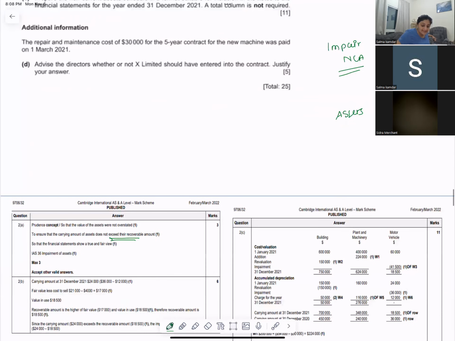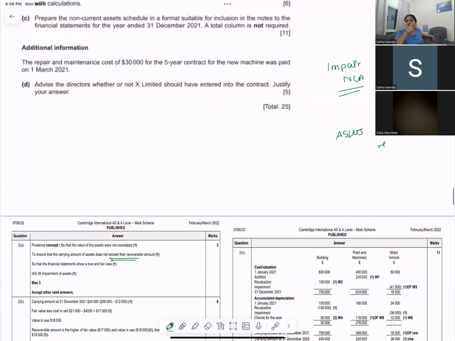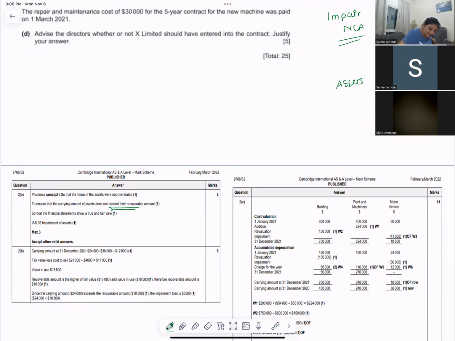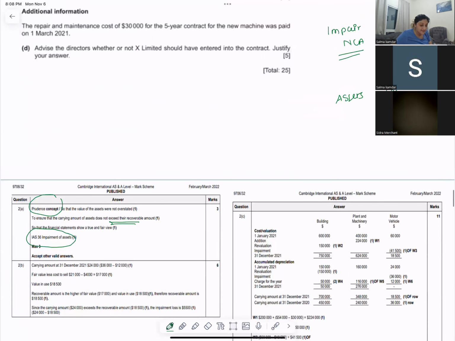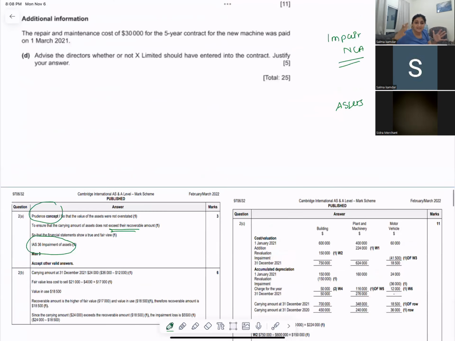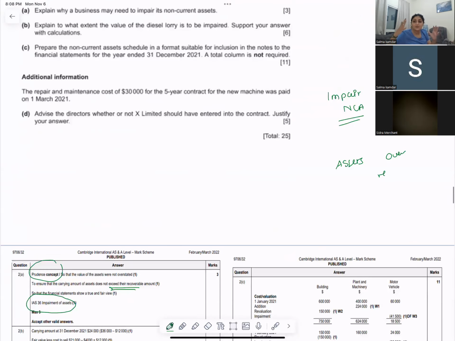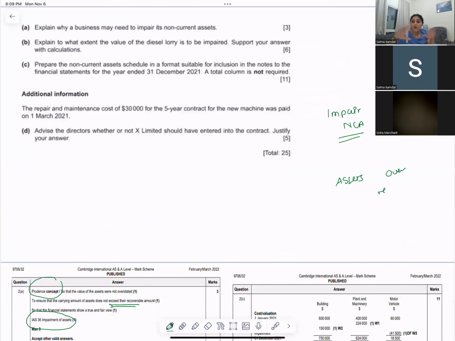When you're doing this, you are following the accounting concept of prudence, and IAS 36 of impairment of assets. IAS 36 tells us that our assets should be shown at an amount which is not more than the recoverable amount.